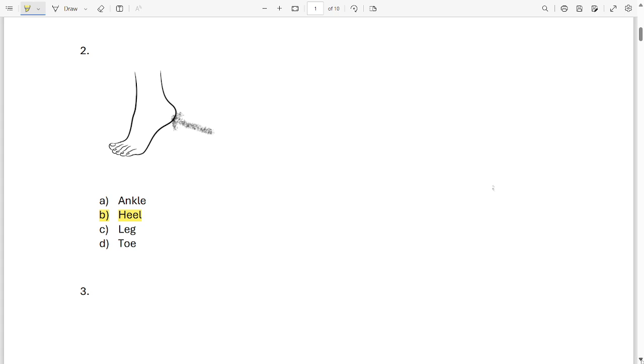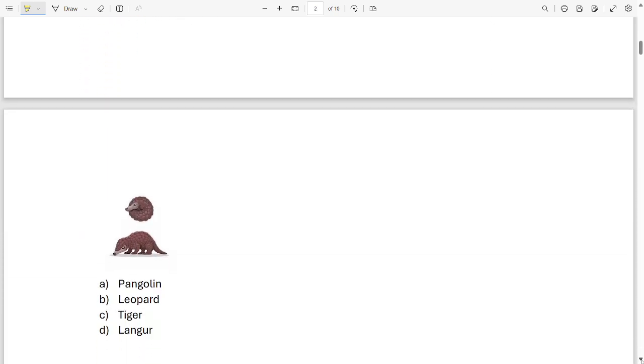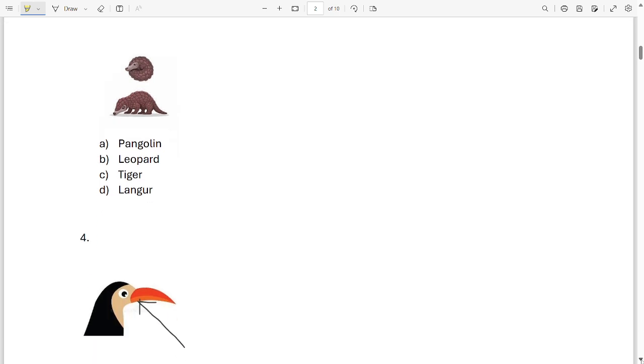Now next picture. Are you ready for the next picture? Let's see what it is. Oh! Which animal is this? Pangolin, leopard, tiger or langur? Do you know this animal? Have you seen it? Which animal is this? This is pangolin. Option A.